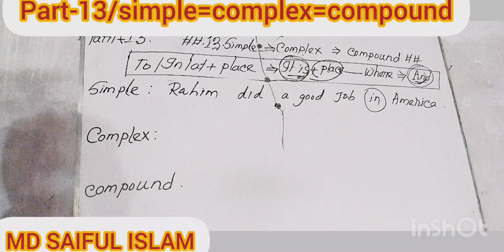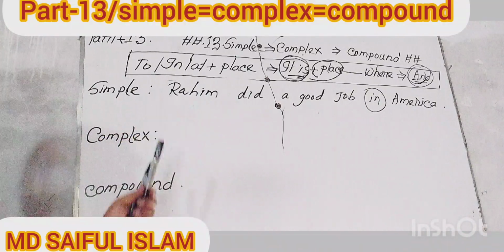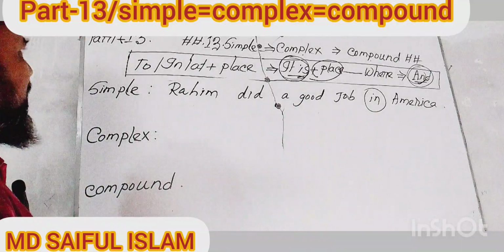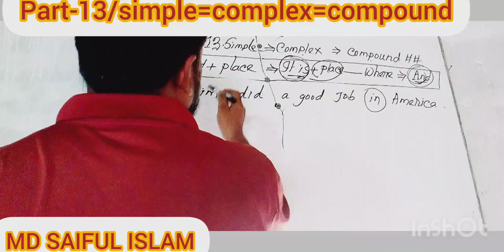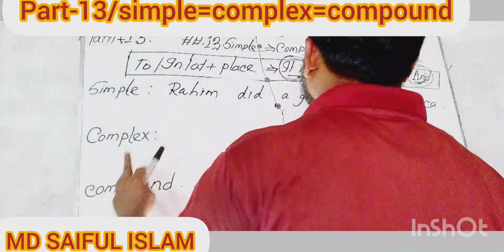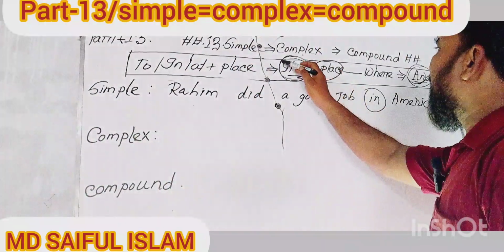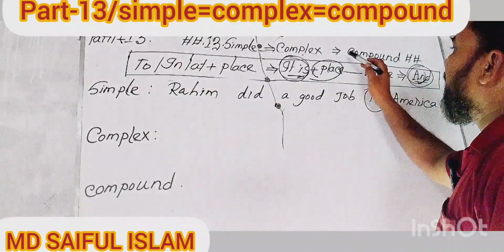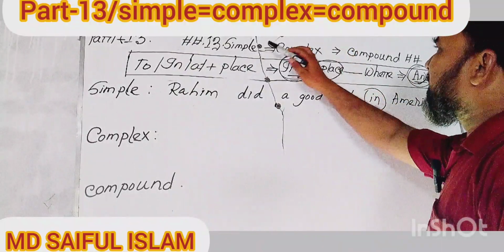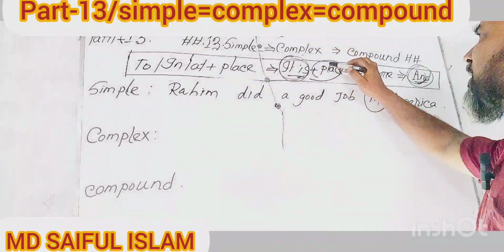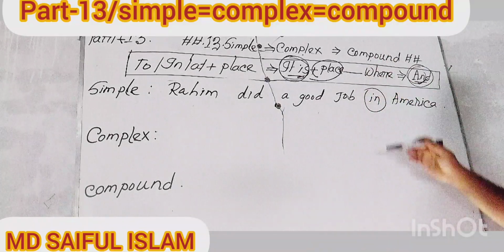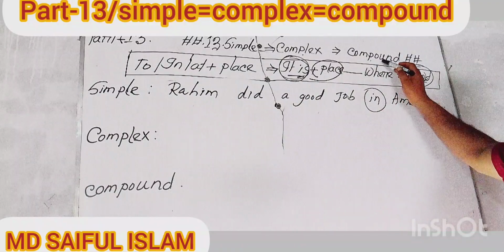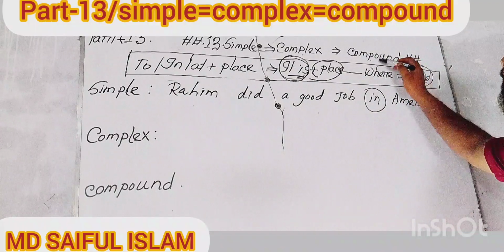My dear viewers, take a look at the board and try to understand. If any simple sentence possesses 'to/in/at' plus a place, you'll have to use 'it is' plus 'time' at the beginning of the statement, where at the time of changing such kinds of simple sentence into a complex sentence. And at the time of changing to a compound sentence, you'll have to use 'and' instead of 'where'.